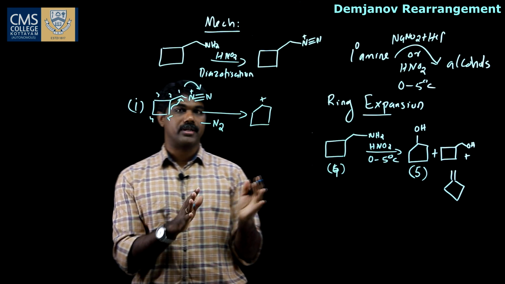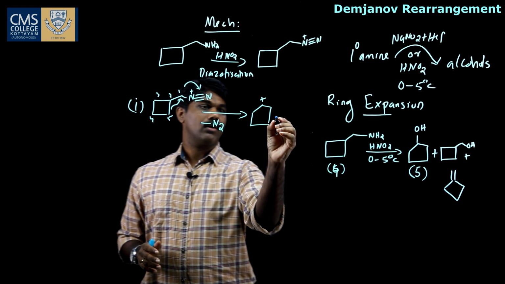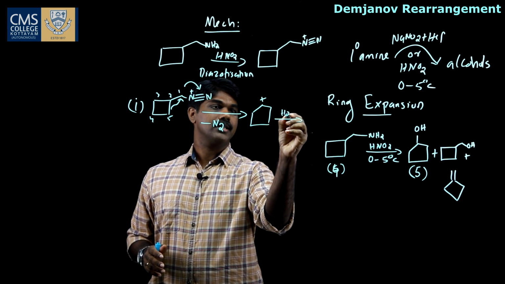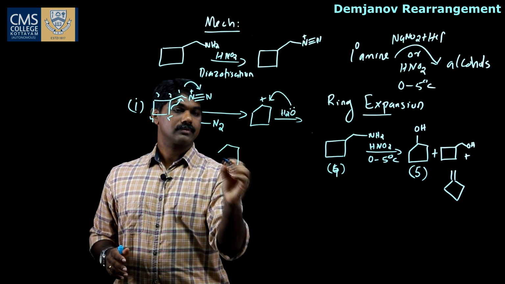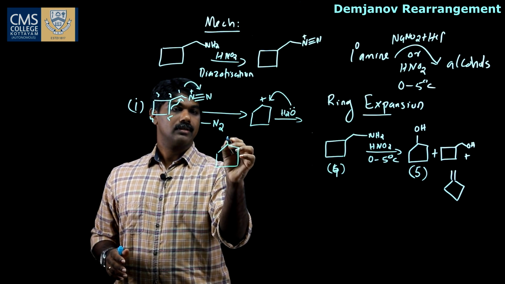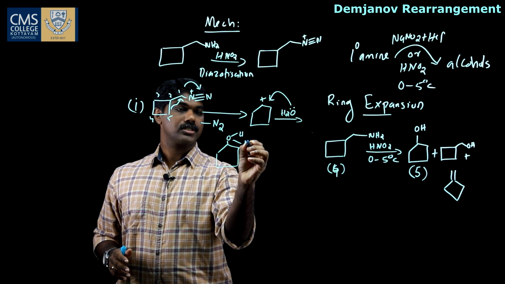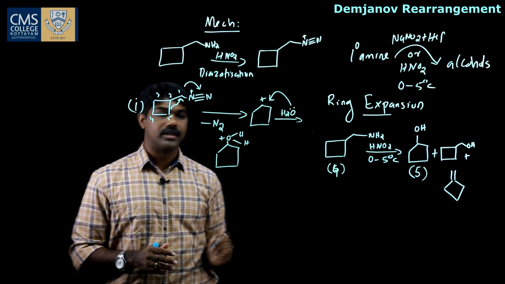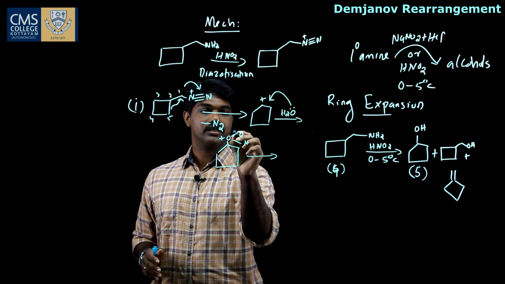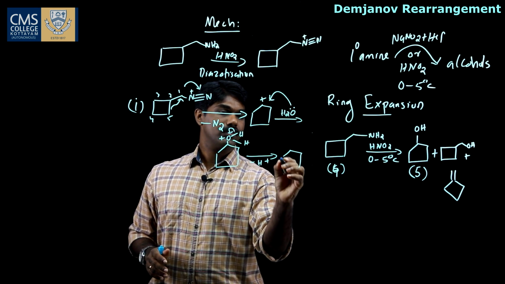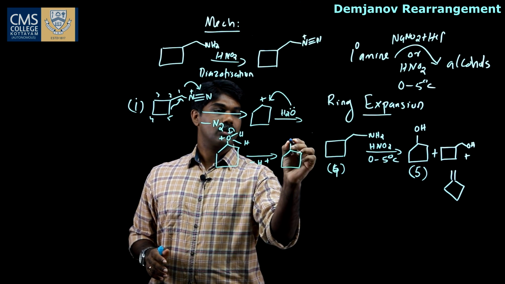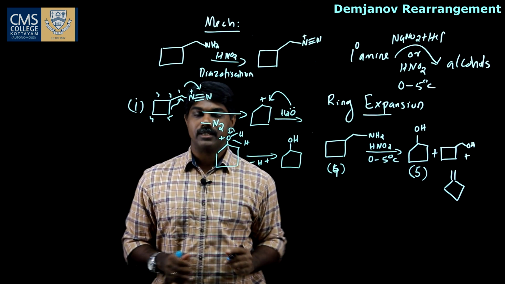So this is a carbocation, and this on reaction with water H2O, we get OH and a positive charge over here, and this on deprotonation, minus H plus, we get the first product, that is the rearranged alcohol.